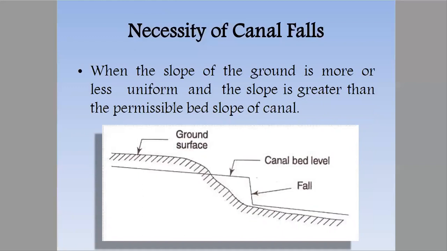When the slope of the ground is more or less uniform, the slope is greater than the permissible bed slope of the canal. Okay, same.